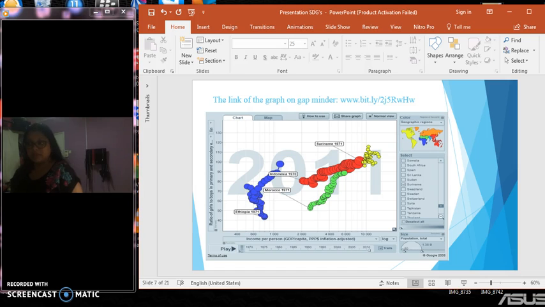This graph tells us about the ratio of girls to boys in primary education versus income. The four countries are Ethiopia, Indonesia, Morocco, and Sudan.